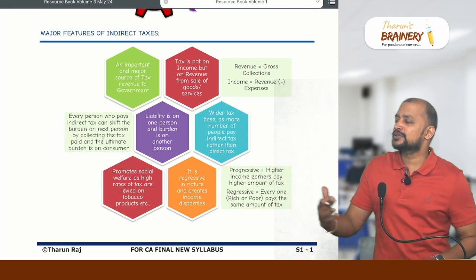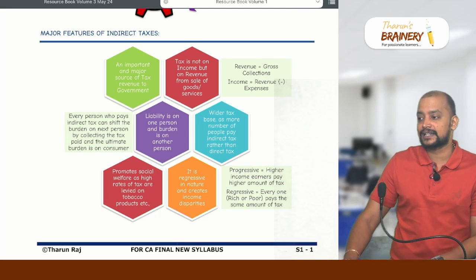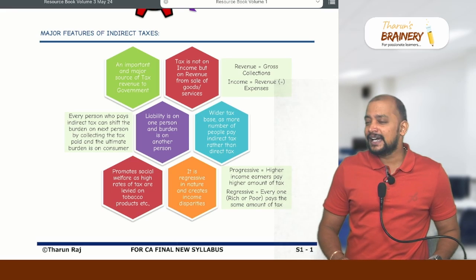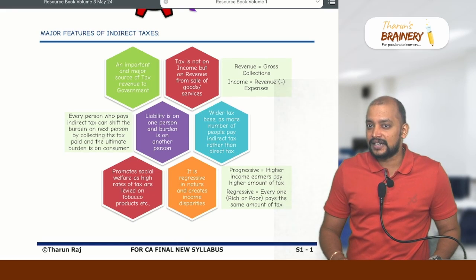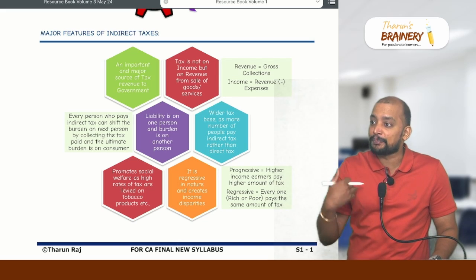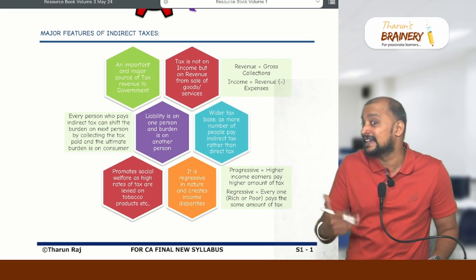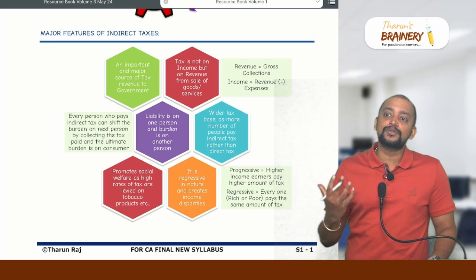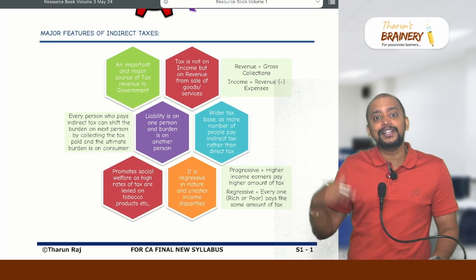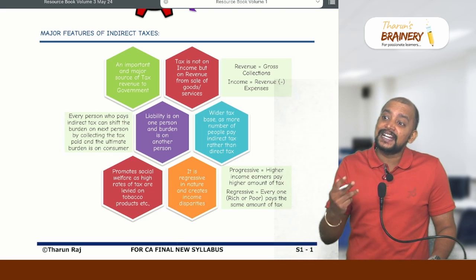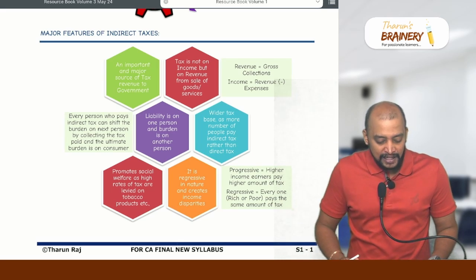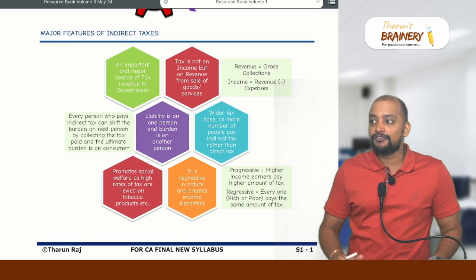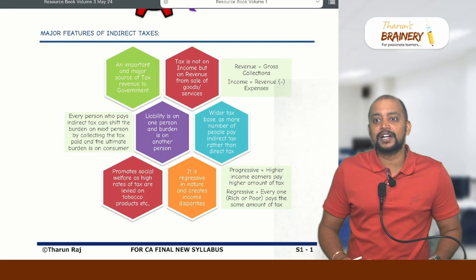And on revenue we need to pay indirect taxes. Which is a major source of revenue to the government, direct tax or indirect taxes? Indirect tax is the major source of revenue. The reason being, no one is going to feel the pain in making payment of indirect taxes, because they think they are paying for the goods or services they are getting. So actually it will be hidden in the name of price. For example, when you are attending this batch, you have spent some 8,850. For you it is 8,850. For what? Attending the classes.